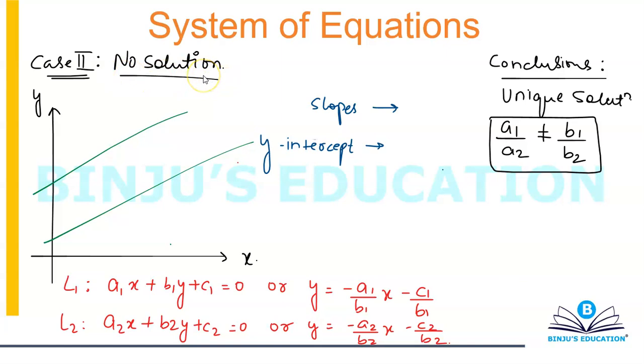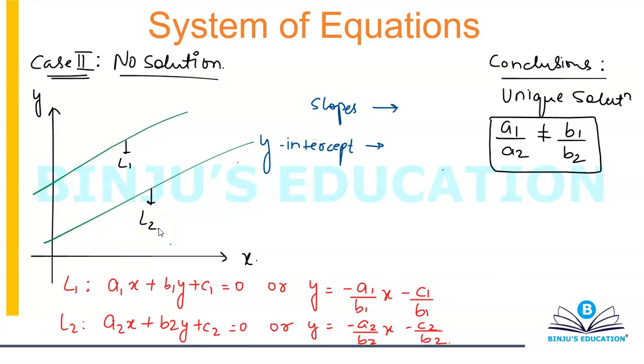When the two lines are running parallel to each other, then they will not have any common solution, because the two lines will never meet each other. That's why this condition is known as no solution. Again, you can see that this line is L1 and this line here is L2.